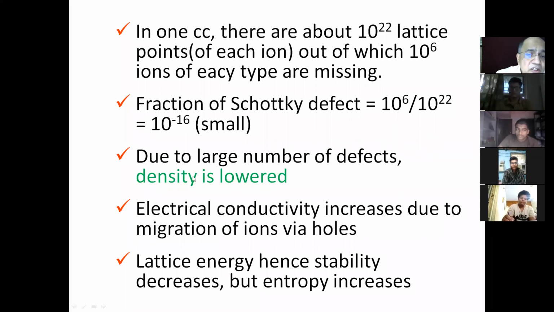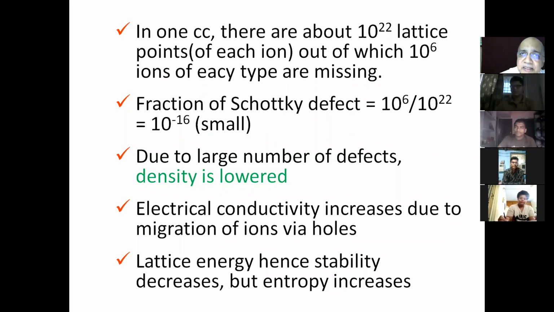The consequence of such a defect is a profound lowering of density. The commercial sodium chloride salt that we use is very, very light.